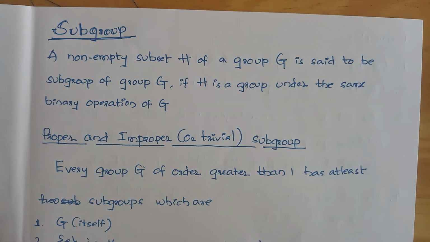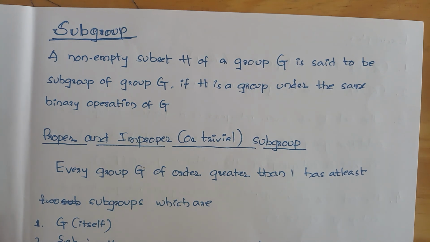Under addition modulo 6, G equal to 0 1 2 3 4 5 becomes a group, and if I take H as 0 2 4, that also becomes a group. Later I will give the solution of that example.